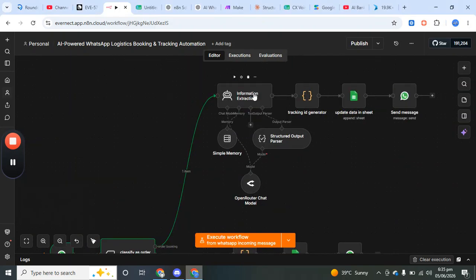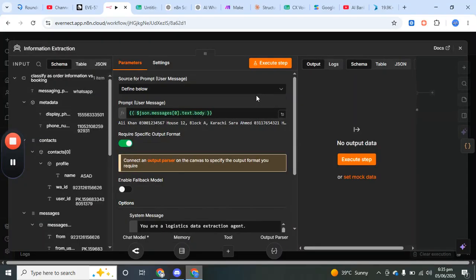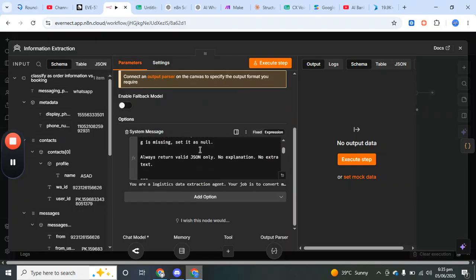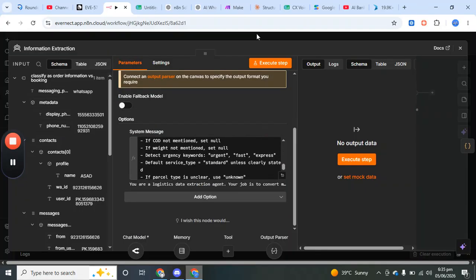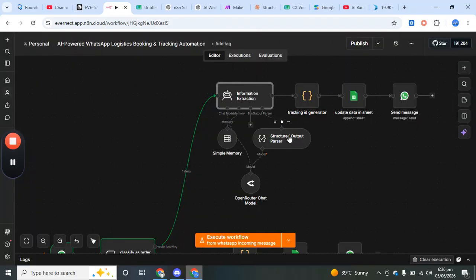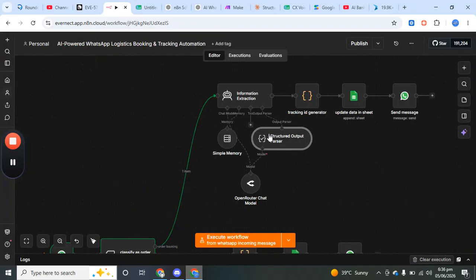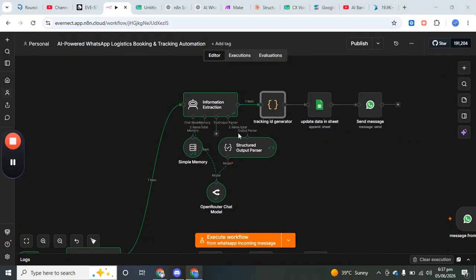The next node is the information extractor, because we need to extract all the information into separate fields. So if I show you, now we have the prompt. In the prompt we are providing the message, which is like this we have provided, and now we are giving a system message to provide information in this format. And we need output, so for this we are using a structured output parser, and now we are saying that I need output in this format, and we are now attaching the model. So let's run it. Okay, now we have all the information.